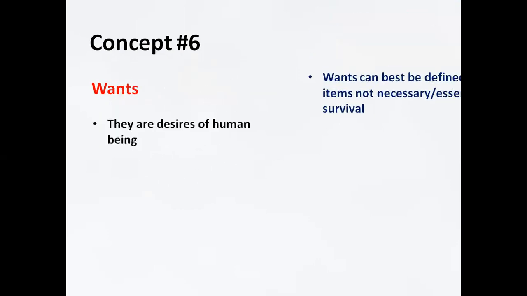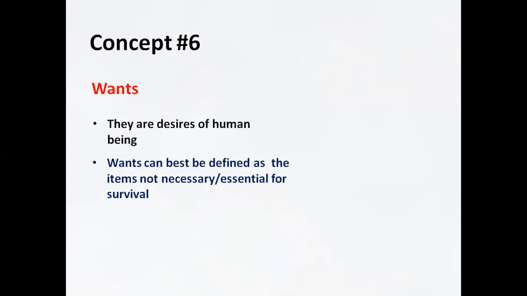The other concept is wants. So what is meant by the term wants? Wants are vice versa to needs. These are desires of human beings, which can be defined as items not essential for survival. We don't need these to survive. Even if we don't get them, we still can survive. Wants are unlimited. They are numerous, endless in number.